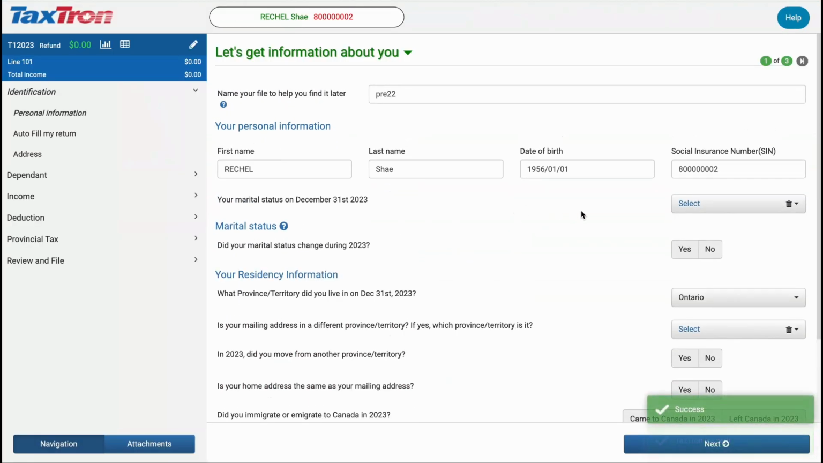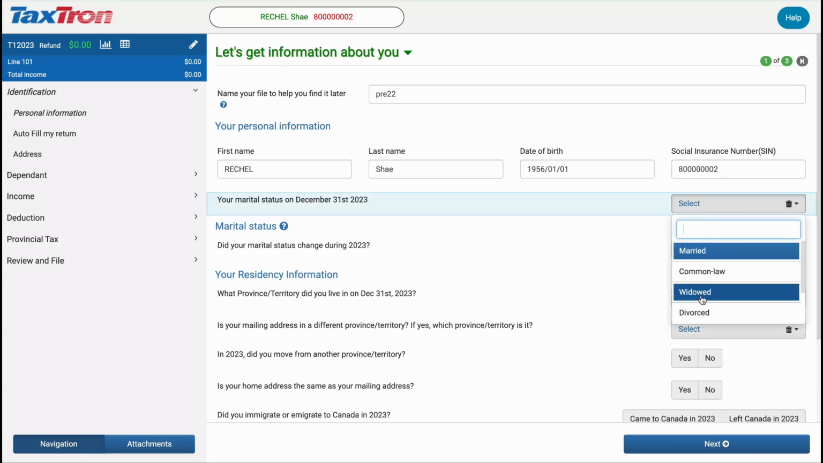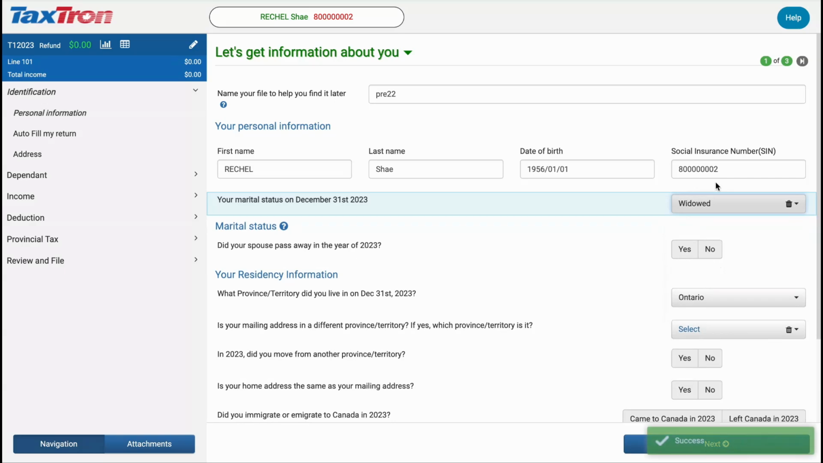Before proceeding, kindly ensure that the personal information section under Identification is completed accurately. Let's complete the taxpayer information: first name Rachel, last name Test, date of birth, and SIN number, and select the marital status as widowed, as Tom passed away in 2018.